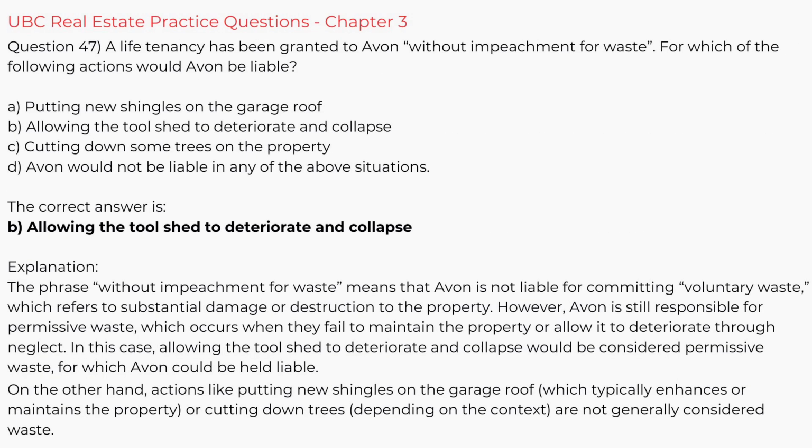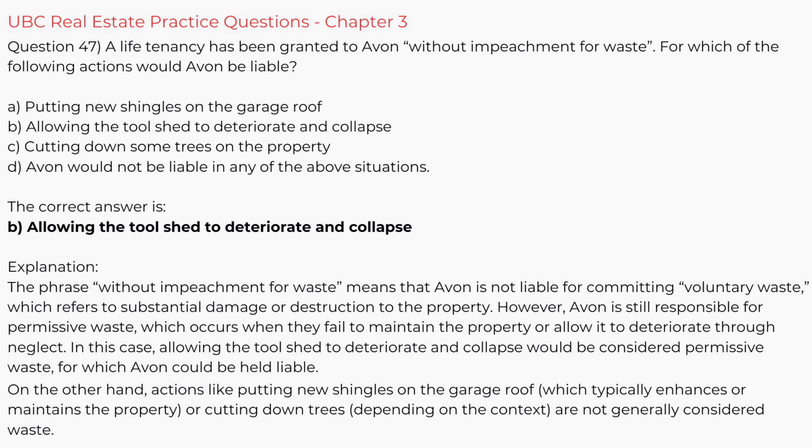Question 47. A life tenancy has been granted to Avon without impeachment for waste. For which of the following actions would Avon be liable? A. Putting new shingles on the garage roof. B. Allowing the tool shed to deteriorate and collapse. C. Cutting down some trees on the property. D. Avon would not be liable in any of the above situations. The correct answer is B. Allowing the tool shed to deteriorate and collapse.